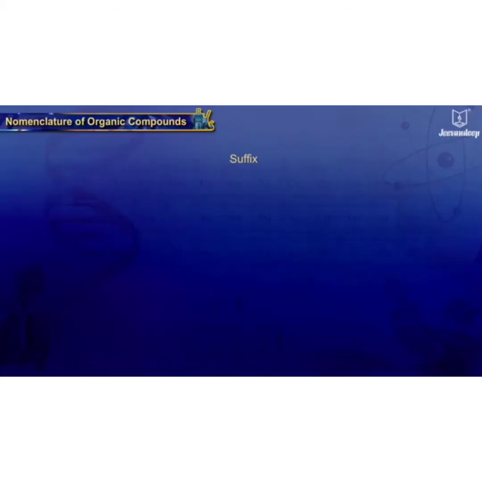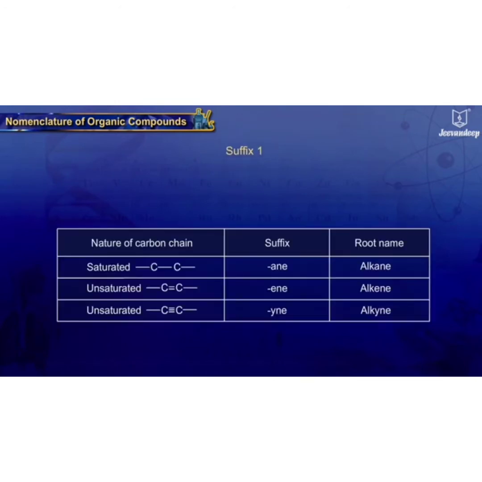Next is suffix. This includes the phrase after in the organic compounds. It has two parts, suffix 1 and suffix 2. Suffix 1 indicates the saturation or unsaturation in the compound. The suffix for alkane is -ane. The suffix for alkene is -ene. Then suffix for alkyne is -yne.